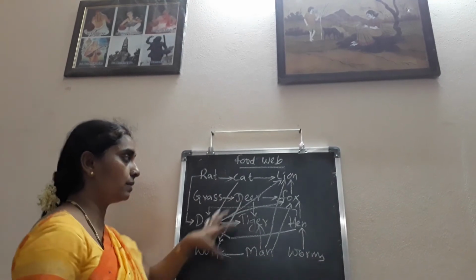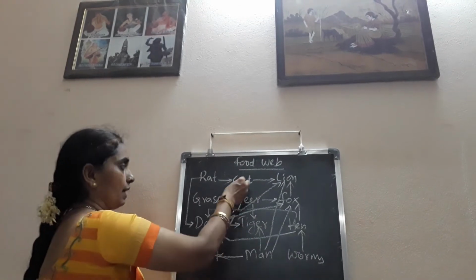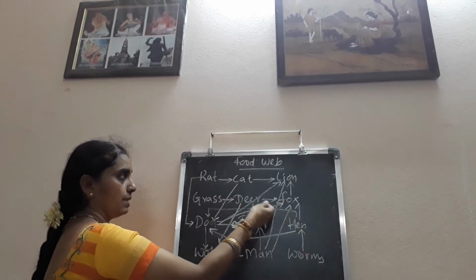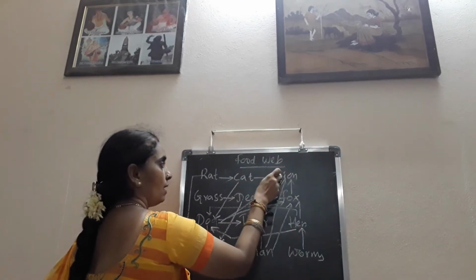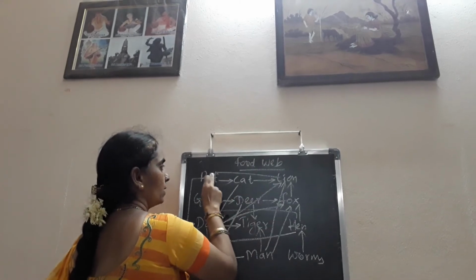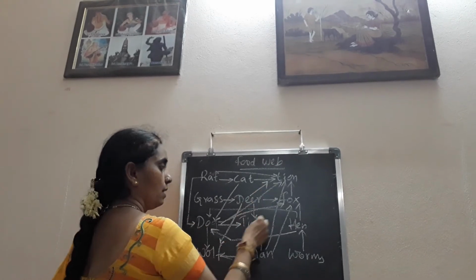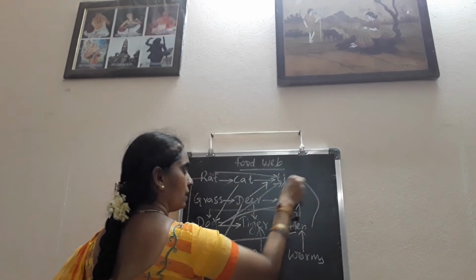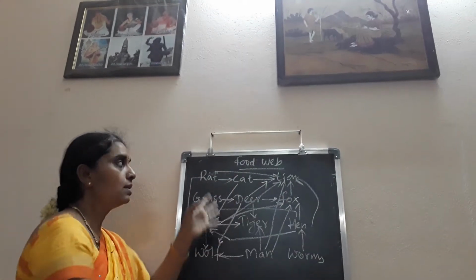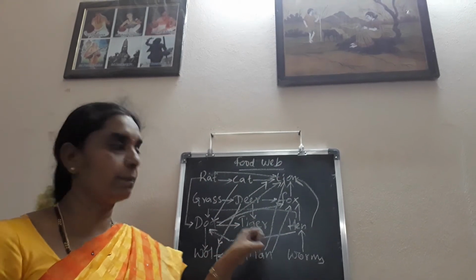So in this manner, a single animal is eaten by different animals, and different animals like cat, deer, dog, rat are all eaten by a single animal. Lion eats rat. Rat is eaten by the lion. Deer is eaten by the lion. Then again hen is eaten by the lion. Cat is eaten by the lion. Dog is eaten by the lion. In the same manner, the same animal is eaten by different animals. So here several food chains are being formed.